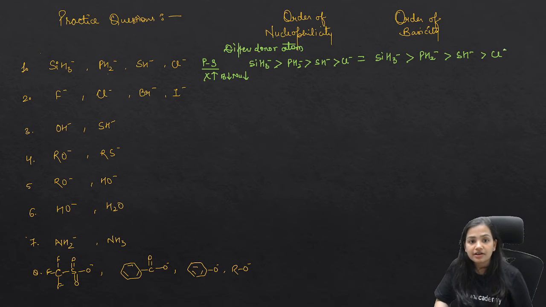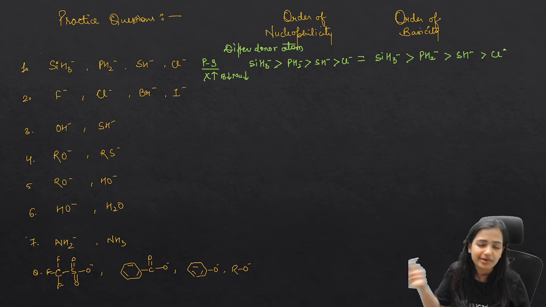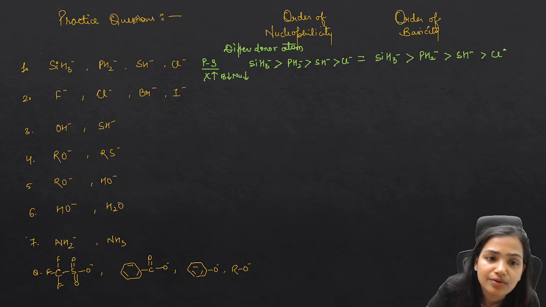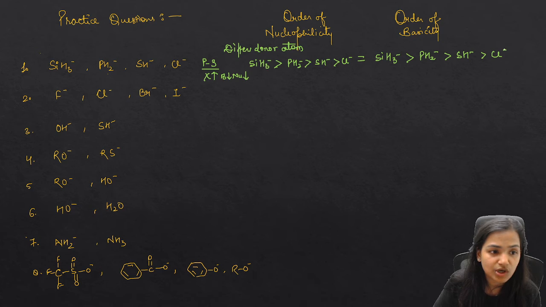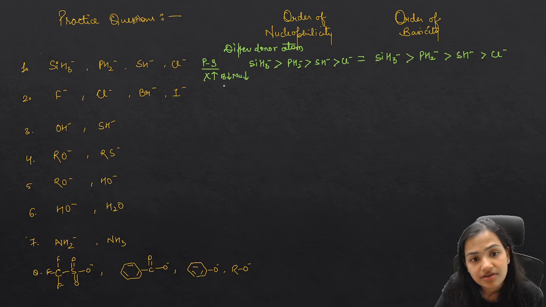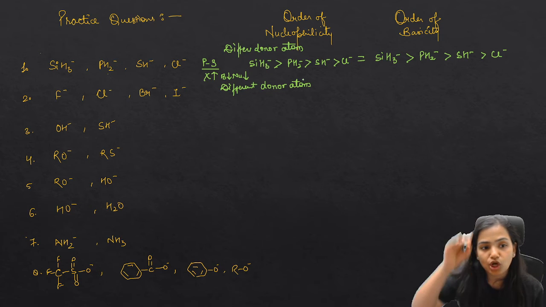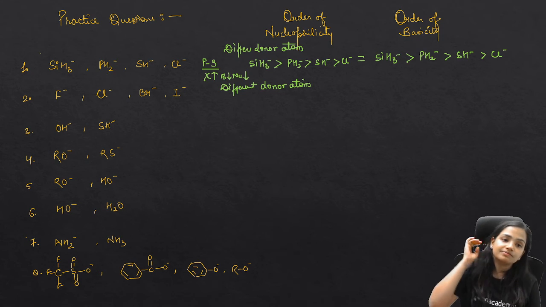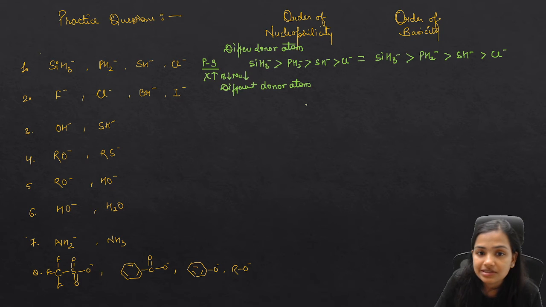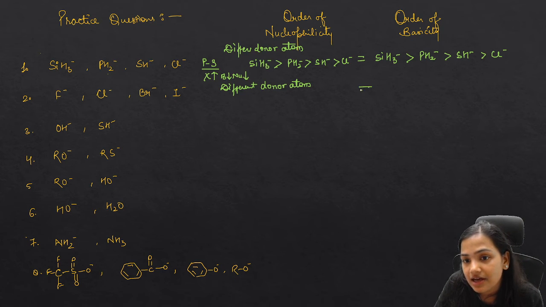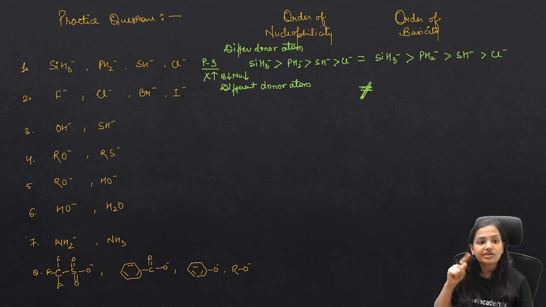Got it? Different donor atoms but belonging to the same period, so we have to focus on the electronegativity factor. Now here we have F, Cl, Br, I. Donor atoms are different, but they are along the group, top to bottom. So what happens top to bottom? The basicity and nucleophilicity are not the same.